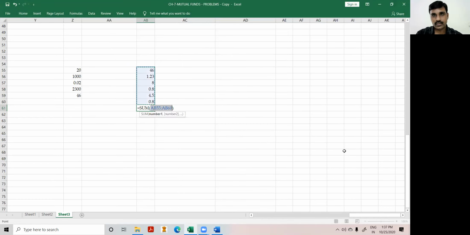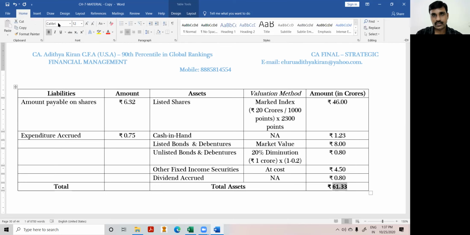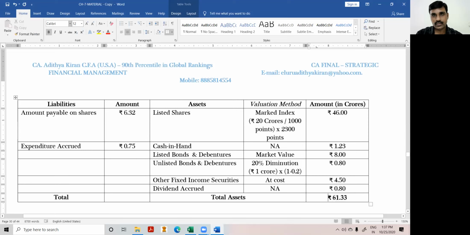What is the total value of the assets? 61 crores 33 lakhs. Make it in a uniform format; presentation should be clear. Okay, 61.33, total assets.